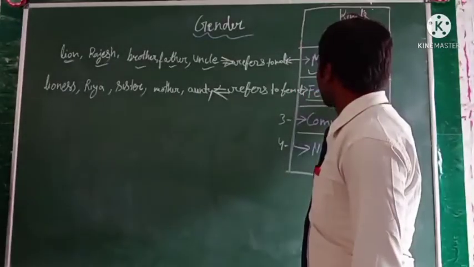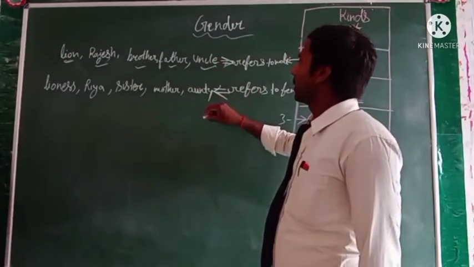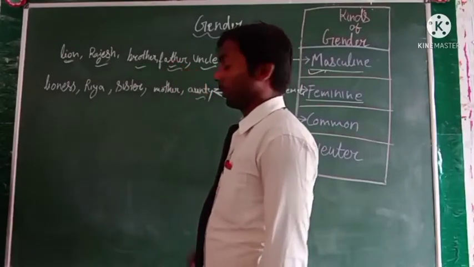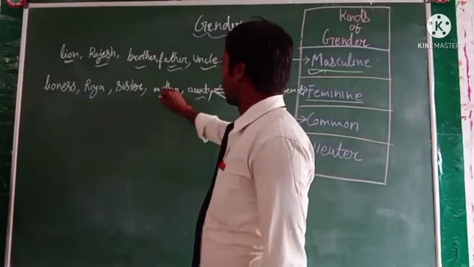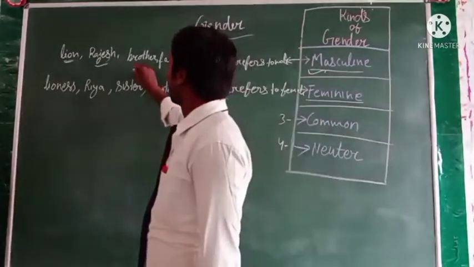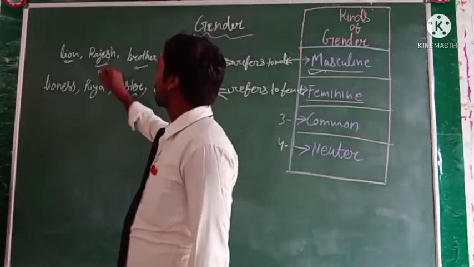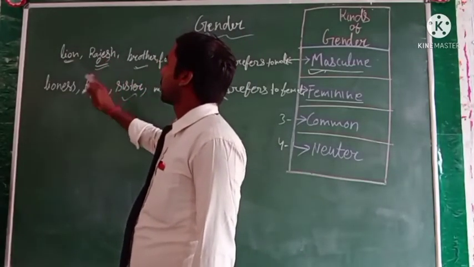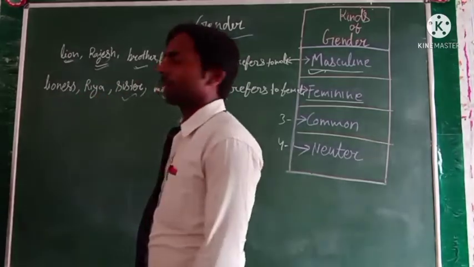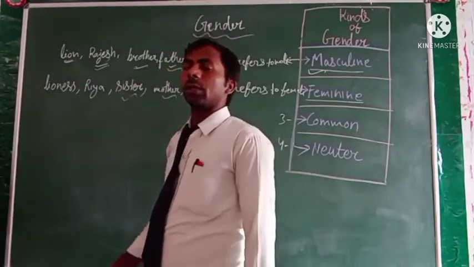Feminine gender is the opposite of the masculine gender. If the word uncle is male, then the word auntie would be female. And if the word father is masculine gender, the word mother will be feminine gender. If the word is brother, its opposite is sister. And in place of Rajesh we can take any kind of proper noun like Rajeshwari or Riya or Rekha, etc. These words are known as female words.